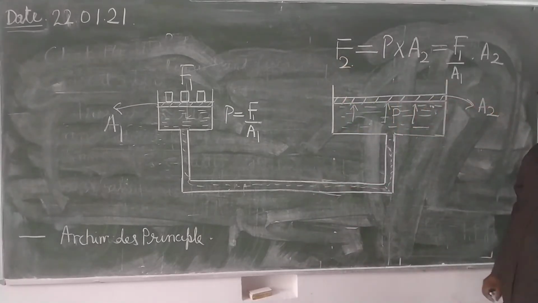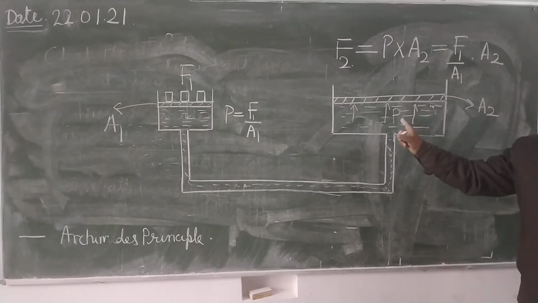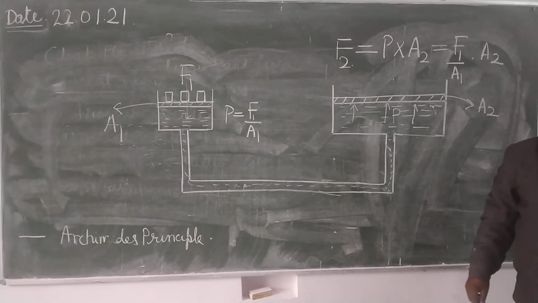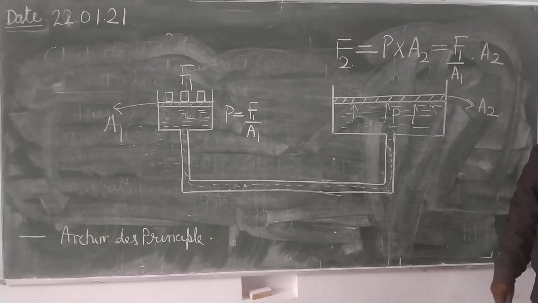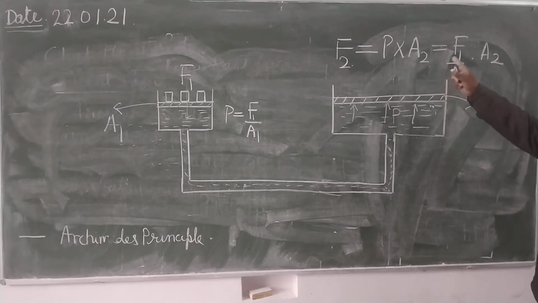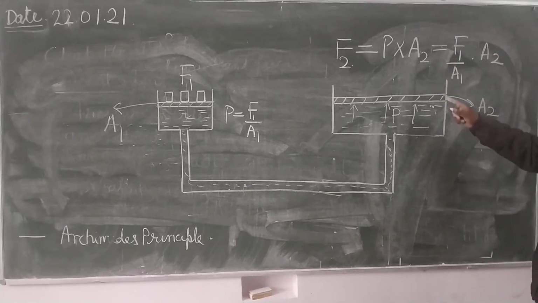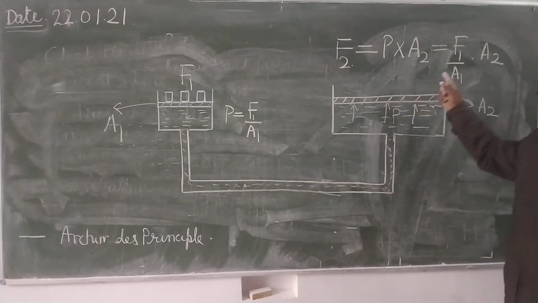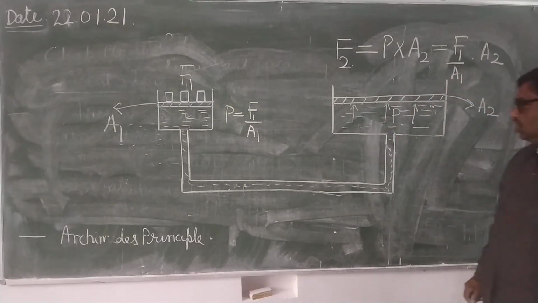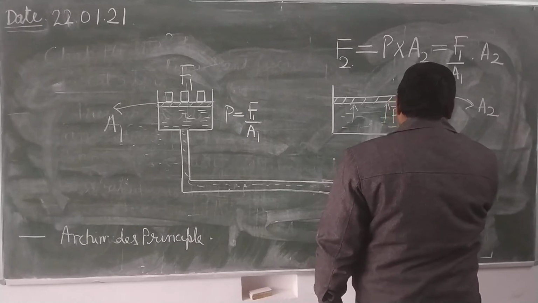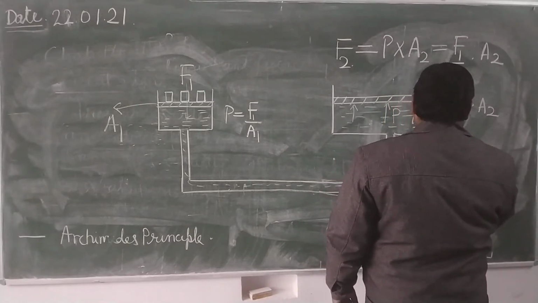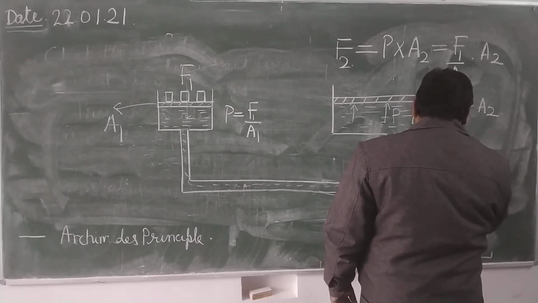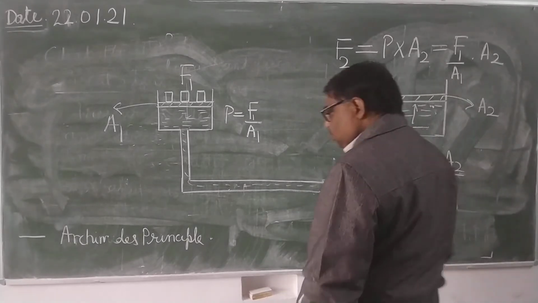What is F2? F2 is the force produced by this extra pressure on the bigger piston. What is F2? It is the force acting on the bigger piston. So F2 will be equal to P into A2. In place of P, you can write F1 upon A1. So it will be this. So see here, if you write F2 upon F1 from here, A2 upon A1.